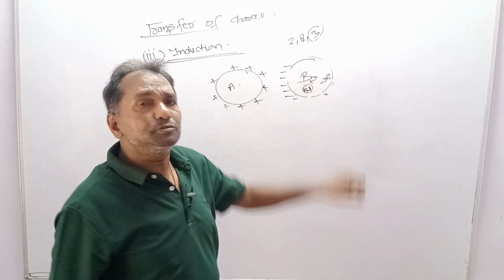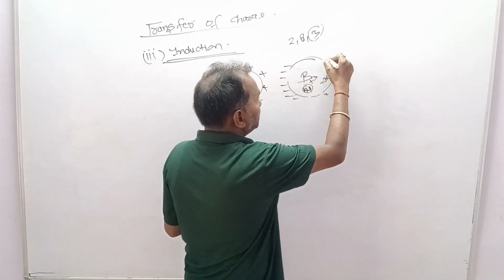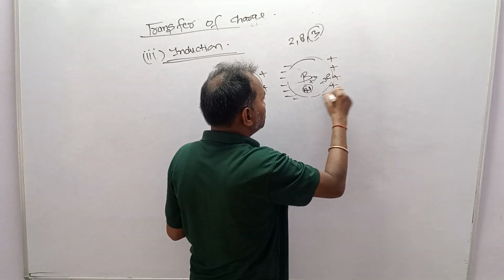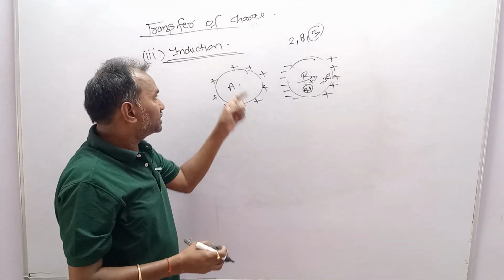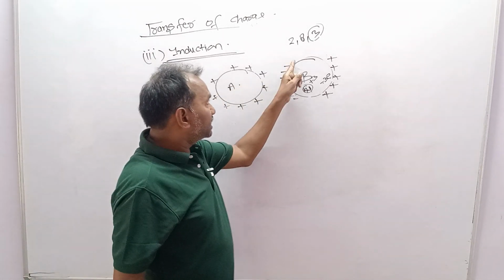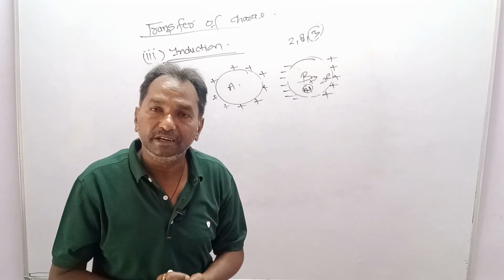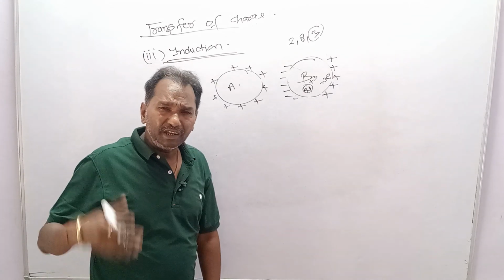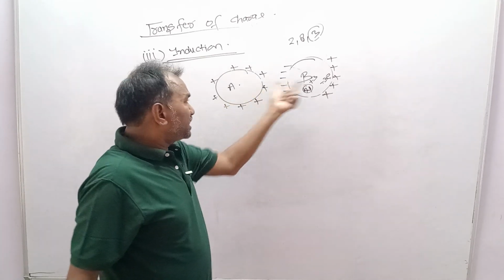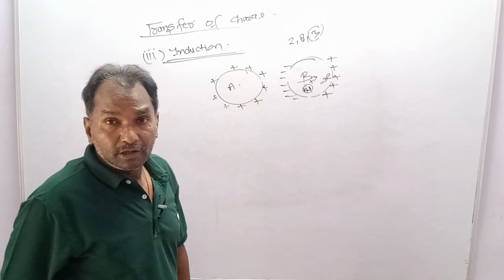The opposite side will behave like a positive charge, and if you take A far from it, then the negative and positive will mix with each other and make it electrically neutral again. But dear students, it means you cannot permanently charge body B using this method.